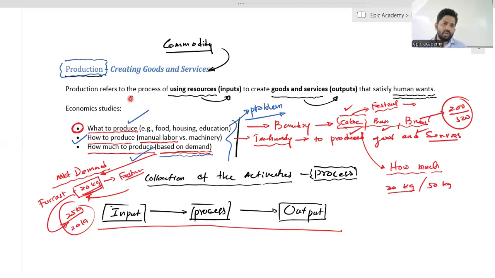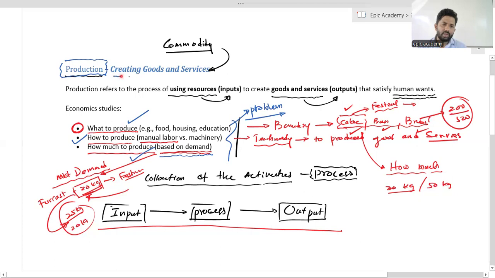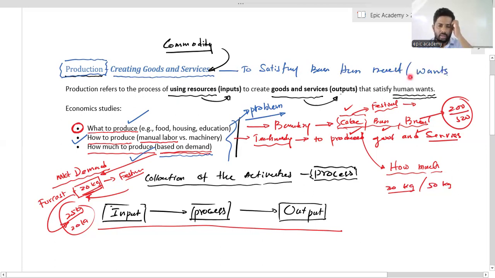Finally, we are going to focus on how we can create goods and services to satisfy basic human needs by considering the wants. That is what we are focusing on in the subject of economics.